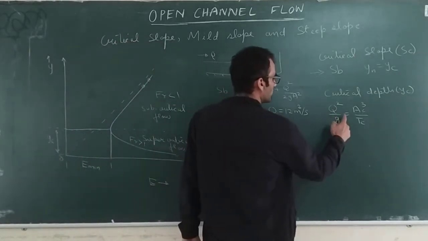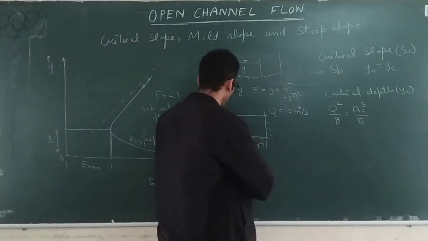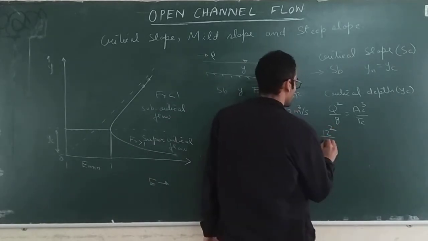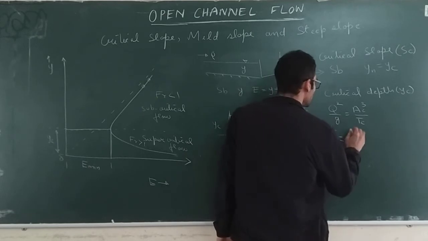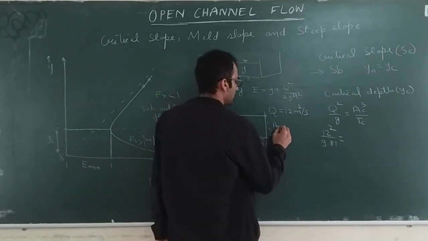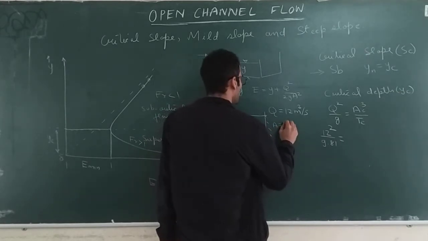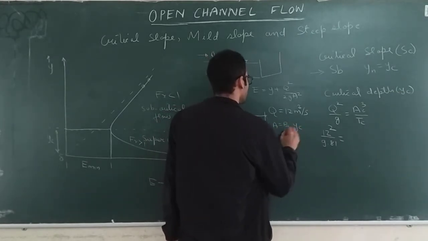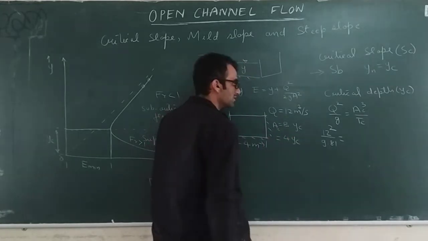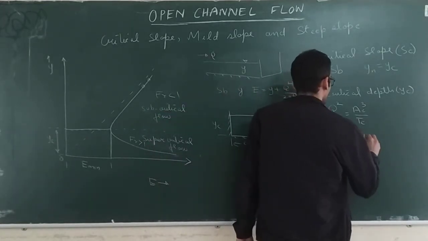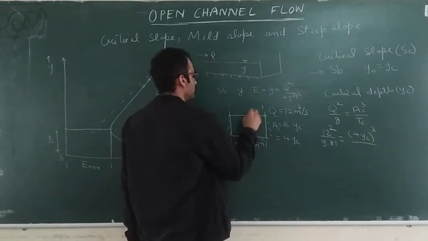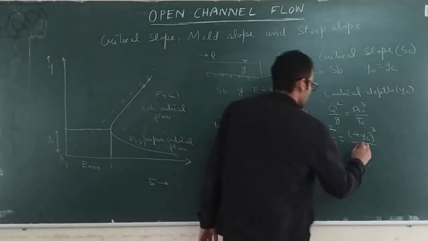So how do we find YC? Apply the condition Q square by g equal to A cube by T. Here Q is 12, so 12 square divided by 9.81 is equal to AC cube by TC. Now what will be AC? In this case, AC will be the area of flow, B into YC, so that will be 4 YC. So 4 YC cube upon top width, which here is equal to the base width, 4.